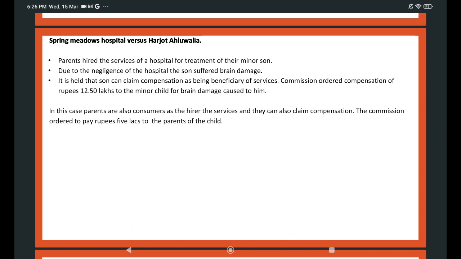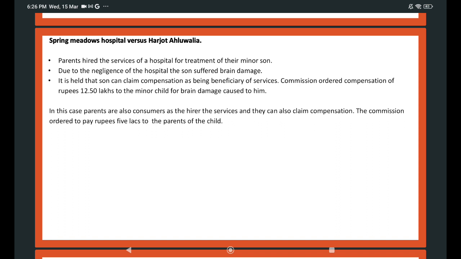We will take one case law: Spring Meadows Hospital versus Harjot Ahluwalia. Parents hired the services of a hospital for treatment of their minor son. Due to the negligence of the hospital, the son suffered brain damage. It is held that the son can claim compensation as being a beneficiary of services.